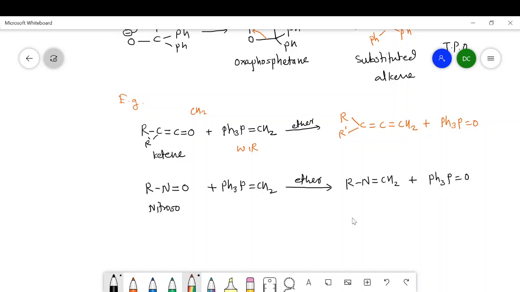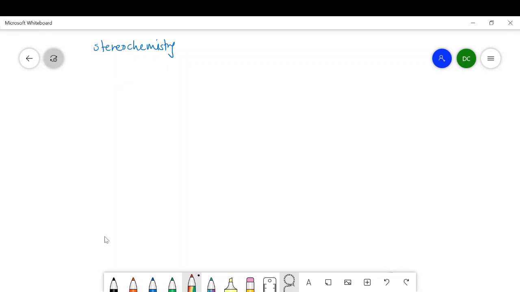Now see the stereochemistry of this Wittig reaction. The stereochemistry of the Wittig reaction depends upon the ylides, and ylides have two types. Suppose this is the first ylide, that is Ph3P double bond CH2, and this is the second ylide, Ph3P double bond CH COR.